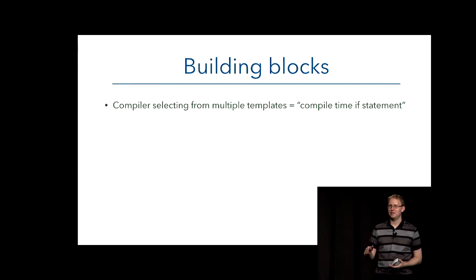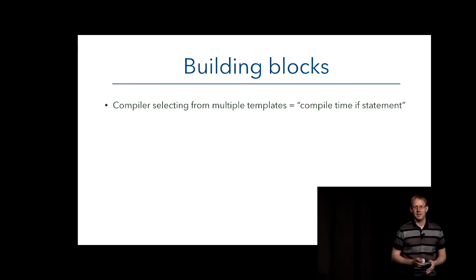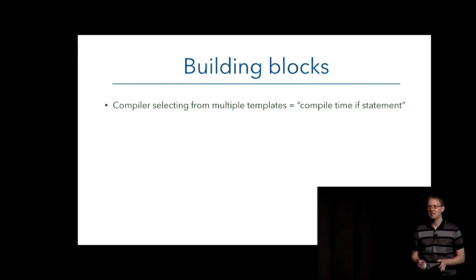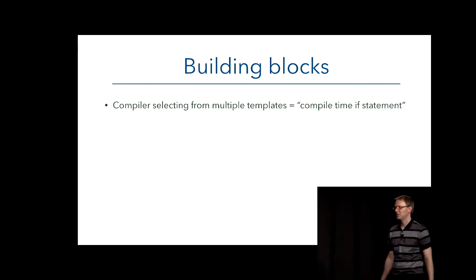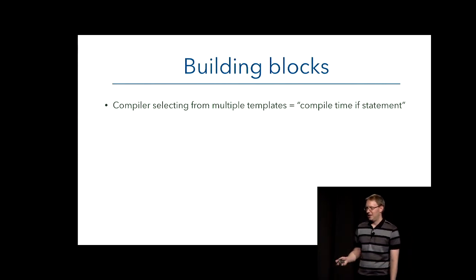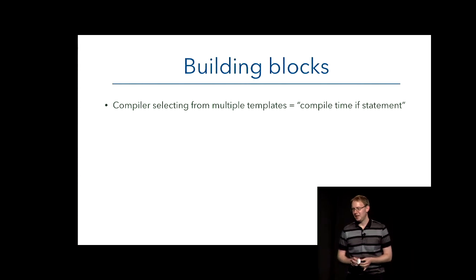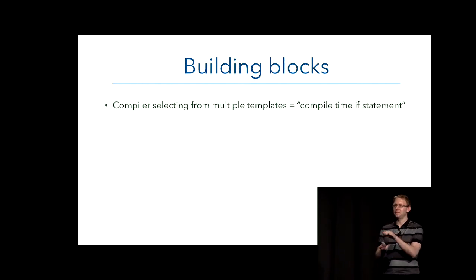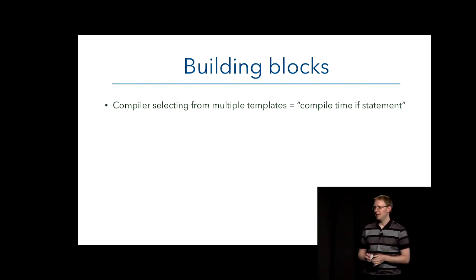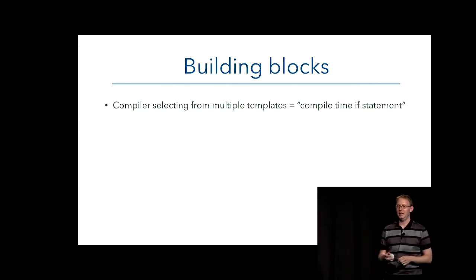Now, with that, you can put some of that stuff together as sort of building blocks. There's a trick here, basically. If you've got a type going in, and there are multiple templates that it could pick, it'll do different things depending on that. You can kind of think of that as a compile time if statement. We put something in, and there's going to be some result, and it's going to be one of two or three, like an if statement.